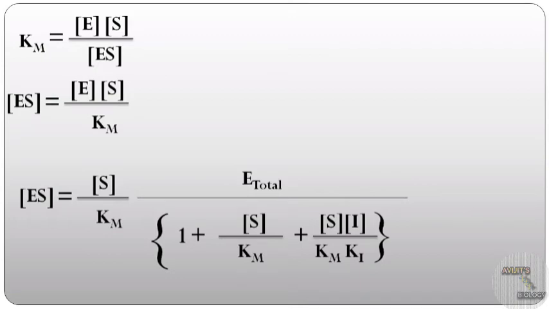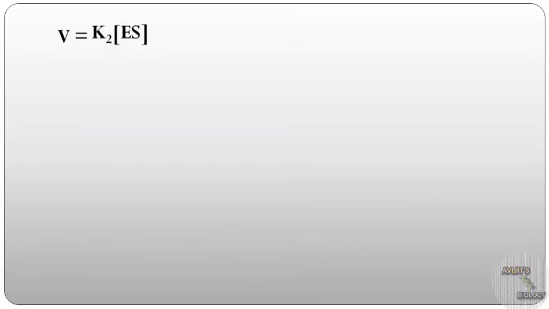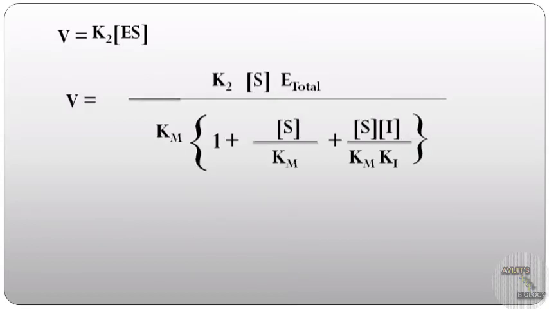So in place of E we can write the value which I have derived earlier. Then the equation will be ES equals S by Km into E total by 1 plus S by Km plus S into I by Km into Ki. Now as we know that V equals K2 into ES, we can write V equals K2 into S into E total by Km into 1 plus S by Km plus S into I by Km into Ki.